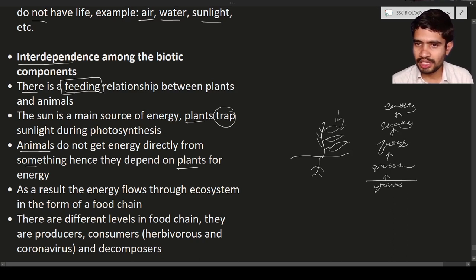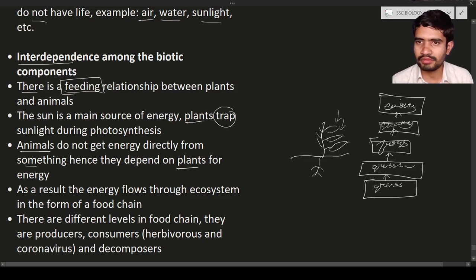It means you can see that each and every step is a level: first, second, third, and fourth. This is one type of food chain. There are different types of food chains.